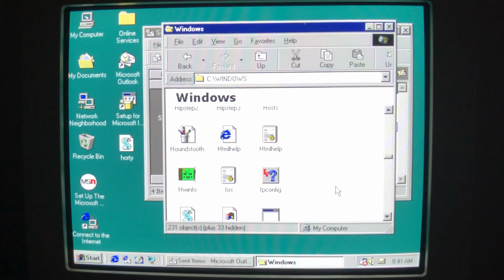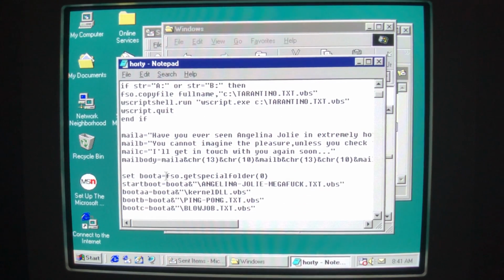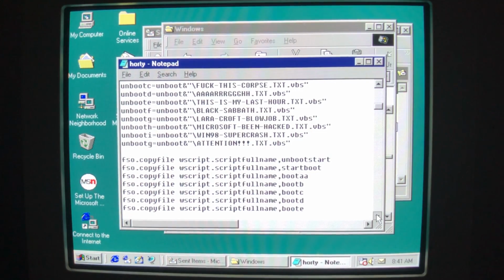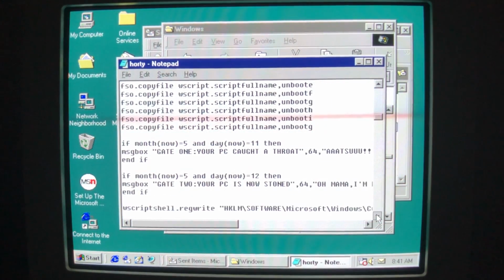So we can tell the worm fully intended to delete this folder, and we can actually see that if we open up the script. First things first is that it sets a variable for the folder to GetSpecialFolder(0), which is the Windows directory. So it is pointing to the right directory. Here's all the files it's making. Some of those we did not see in the directory because they're in different directories.